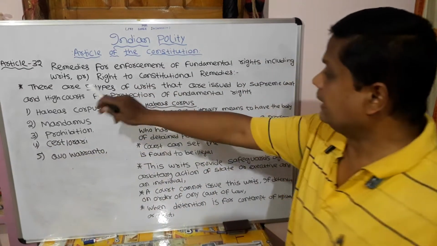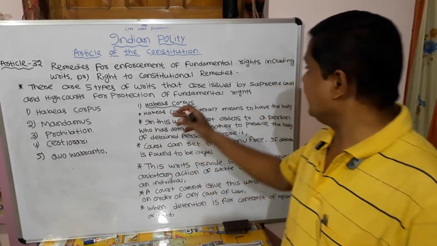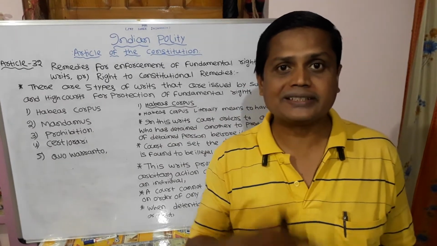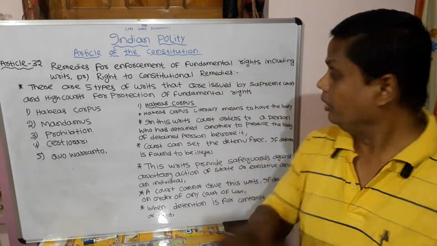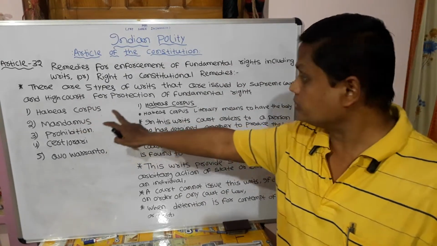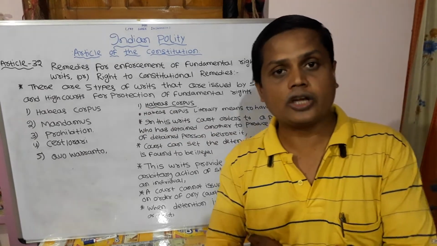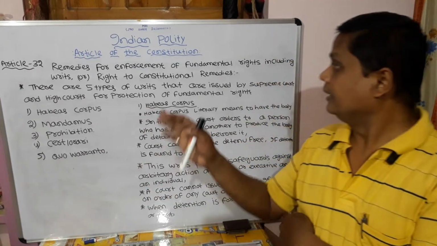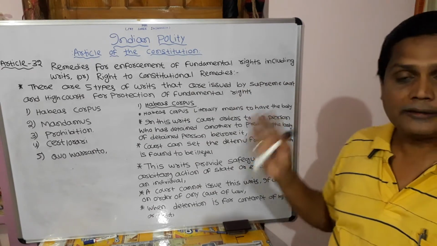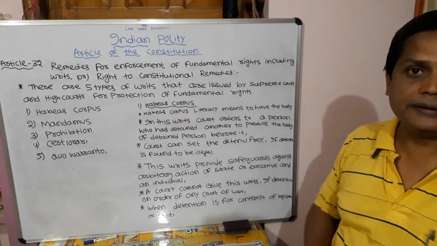Next, there are five types of writs that are issued by the Supreme Court and High Courts for the protection of fundamental rights.